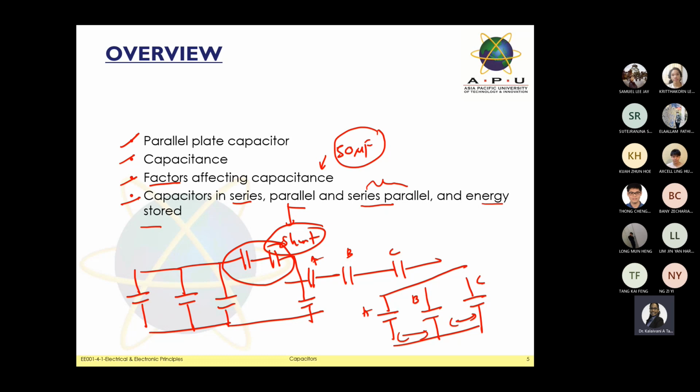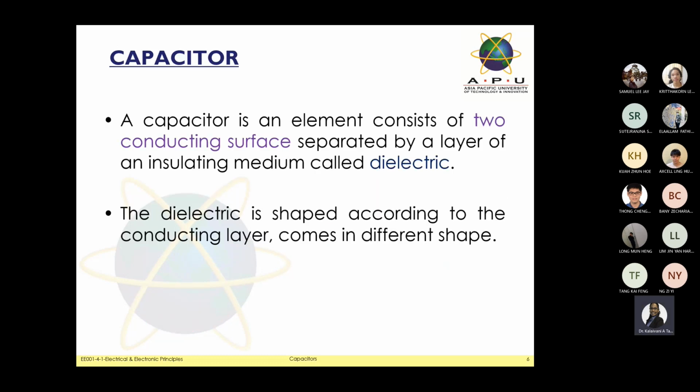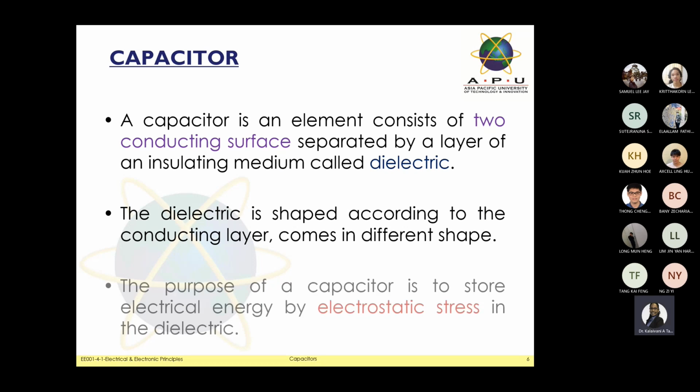Okay, let's go to the next slides. Let's have a look at this part. A capacitance is an element consisting of two conducting surfaces separated by a layer of insulating medium called dielectric. I will go through the points we have in the slides first. The second one, dielectric, is a shape according to the conductive layers and comes in different shapes. What they mean by the dielectric, I will explain later.